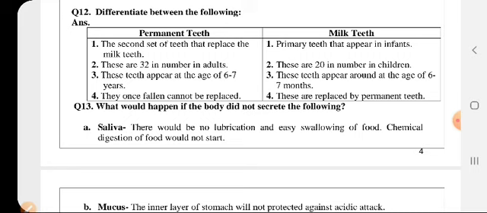एंड जो परमानेंट टीथ्स होते हैं ये जो बच्चा है इन द एज ऑफ 6 to 7 years के बच्चे के आते हैं, वेराज जब जो बच्चा छोटा होता है 6 to 7 months का, तो मिल्क टीथ्स अपीयर इन इट्स जॉज स्टार्ट हो जाते हैं. Next comes, once fallen they cannot be replaced, permanents are never replaced, whereas milk teeth are replaced by the permanent teeth.